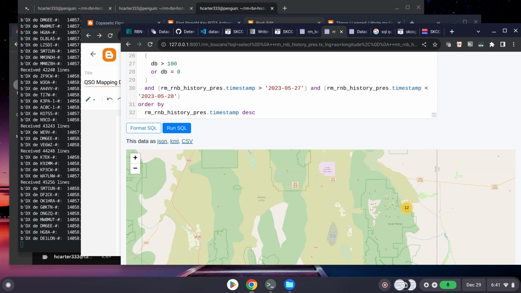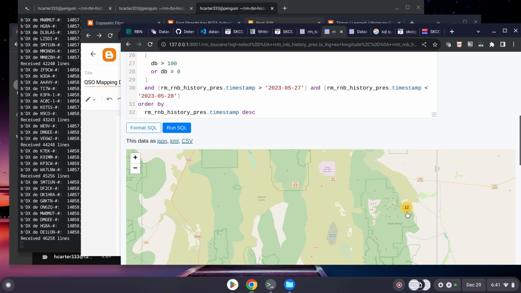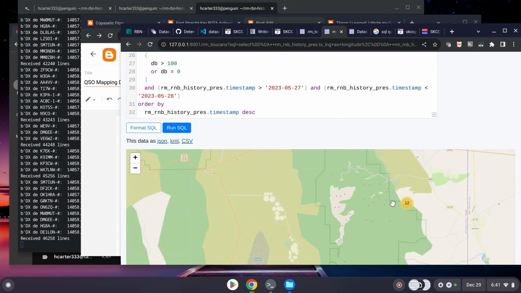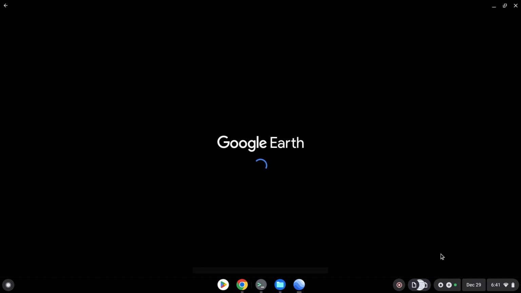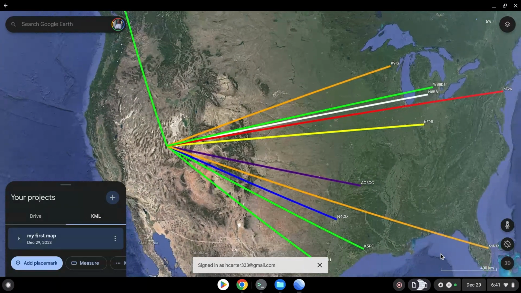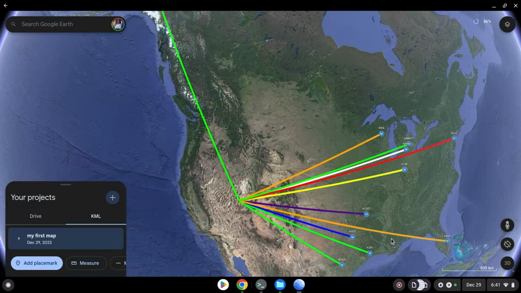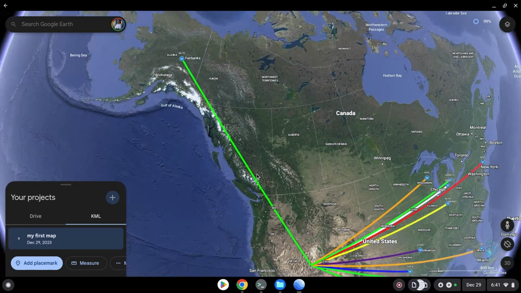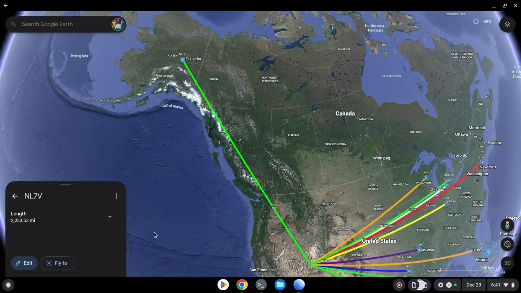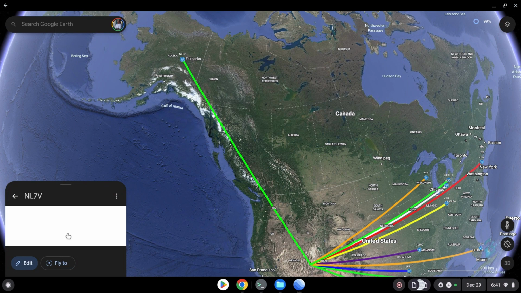All right, we're back. So once again, we run the query. 12 QSOs that day made from Great Basin National Park. And I'll go ahead and hit KML. And now I'm just going to click on the KML. And there's the map for the day. So you can see a couple of really easy things really quick. We made a QSO to Alaska that day. And it was 2,000 miles.